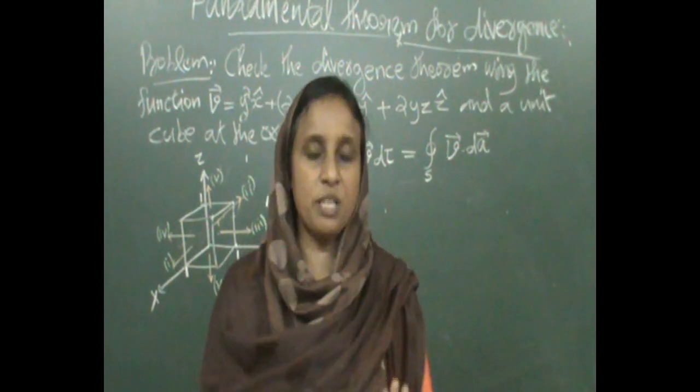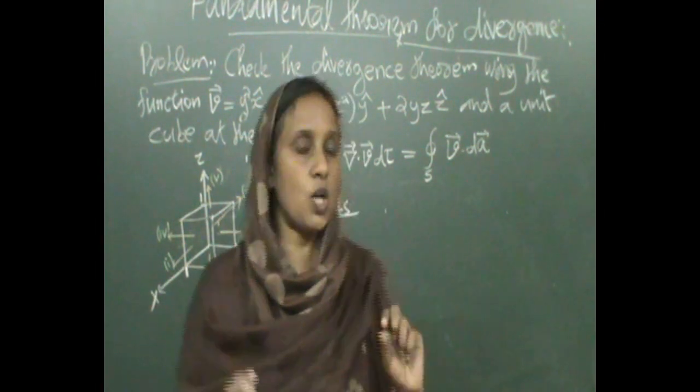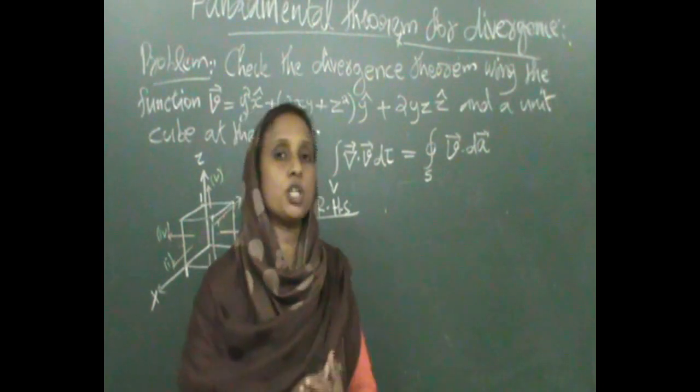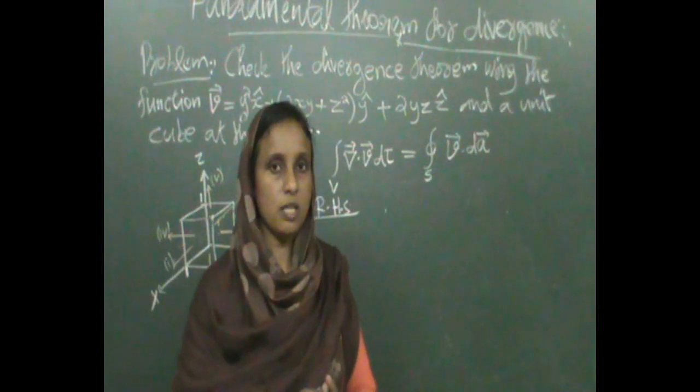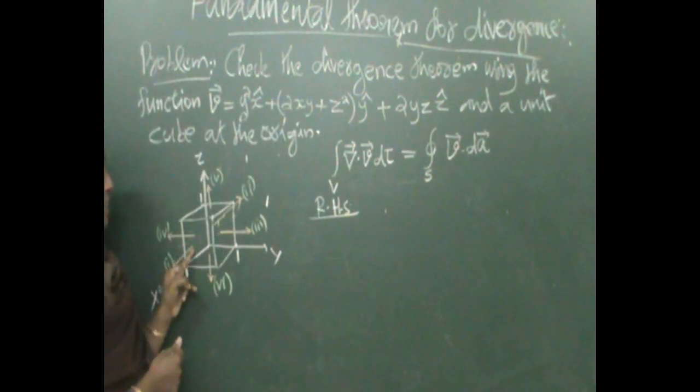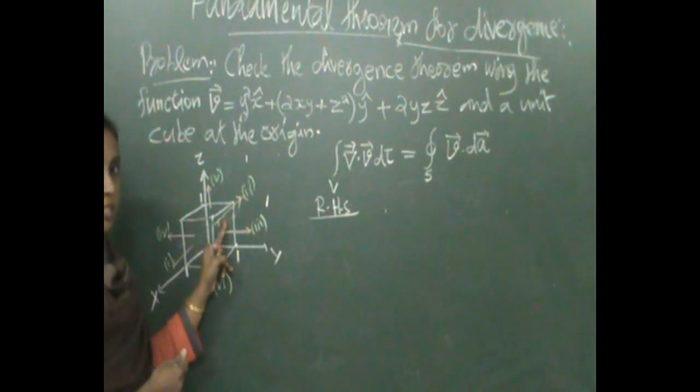That means we need the surface integral of this part over all 6 faces of the cube. So I mark here the faces. This one is the first face, this is the second face.